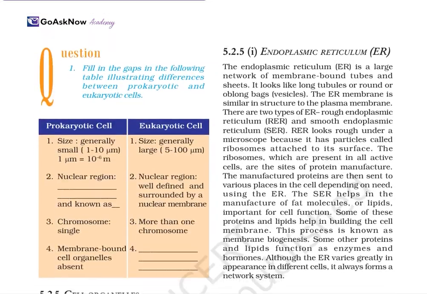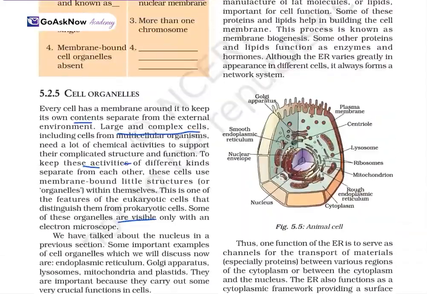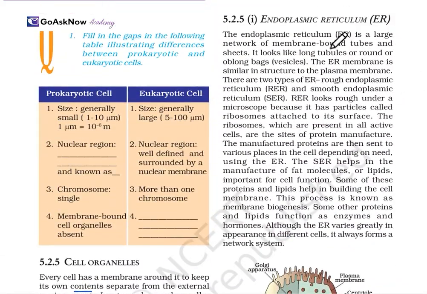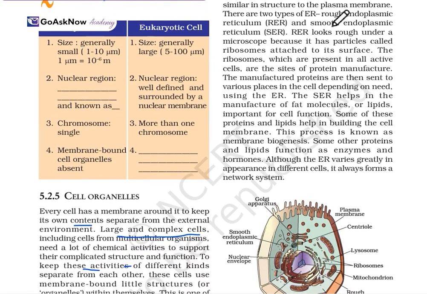Now we will study the endoplasmic reticulum, which is also known as ER. The endoplasmic reticulum is a large network of membrane-bound tubes, and it looks like long tubules or round, oblong vesicles. The ER membrane is similar in structure to the plasma membrane.